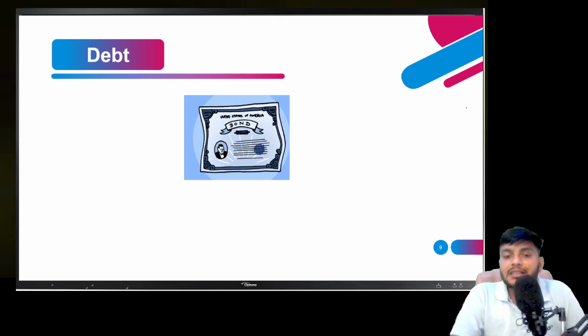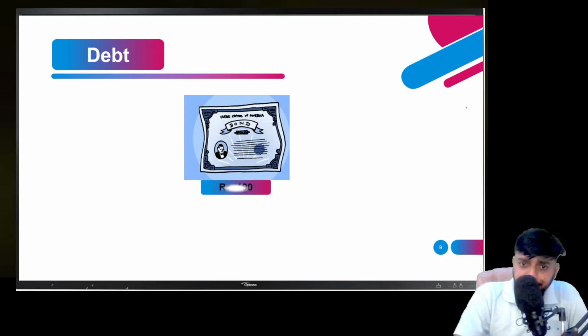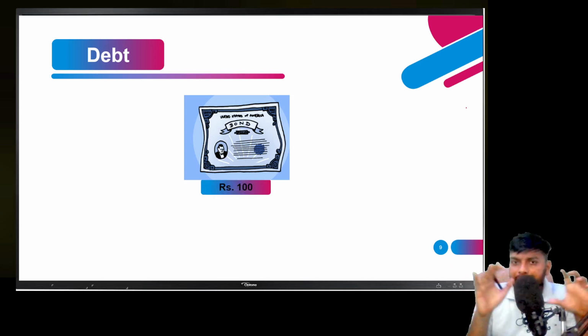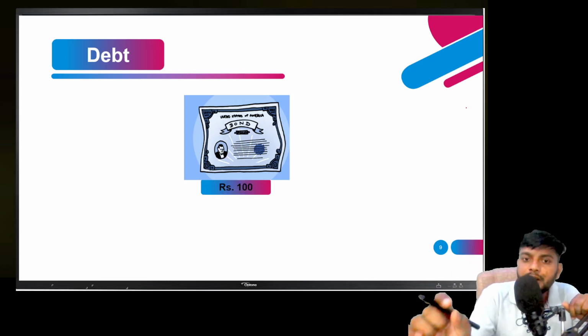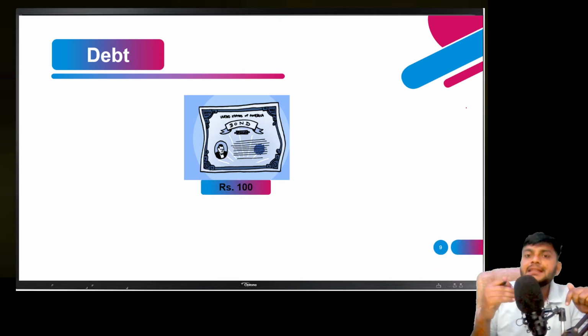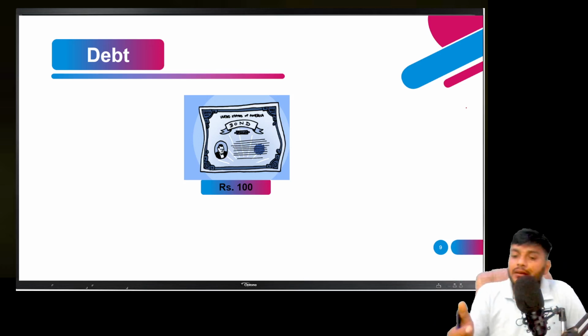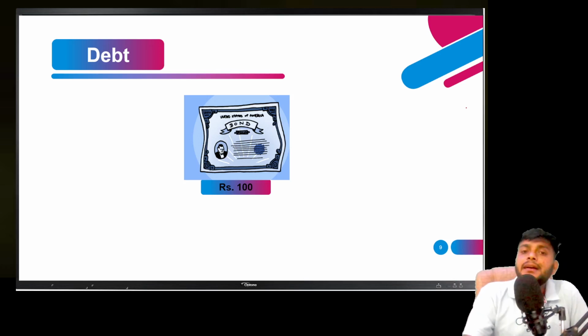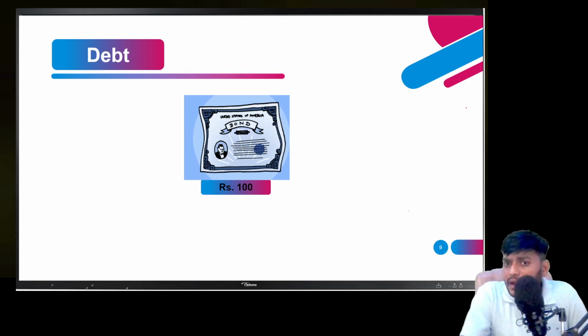But in case of debt, think about how debt is working. Debt is also a kind of bond. What is the difference between bond and debenture, we will discuss later. First is bond. Suppose that I created a paper and I've written that it is a bond of 100 rupees. If you are purchasing this, you have to pay 100 rupees to me, and in return, I will pay around 10% or 20% interest every year at a fixed rate, and it is compulsory for me to pay. Even if I'm having a loss or a profit, I have to pay that interest.